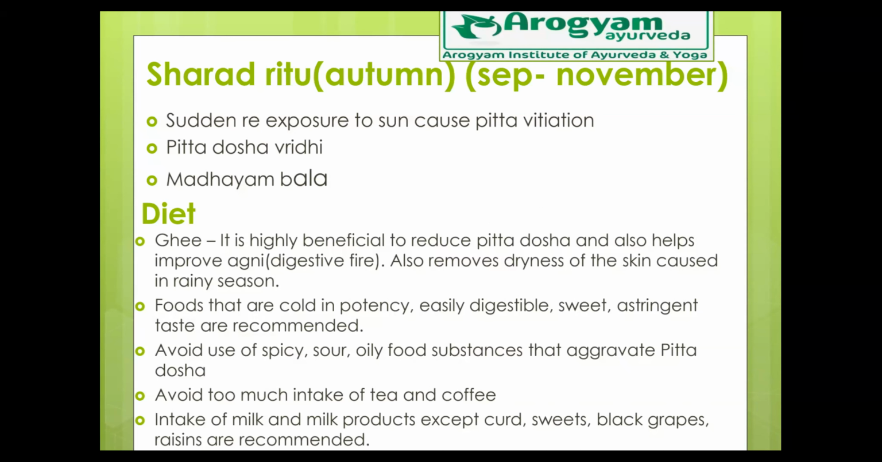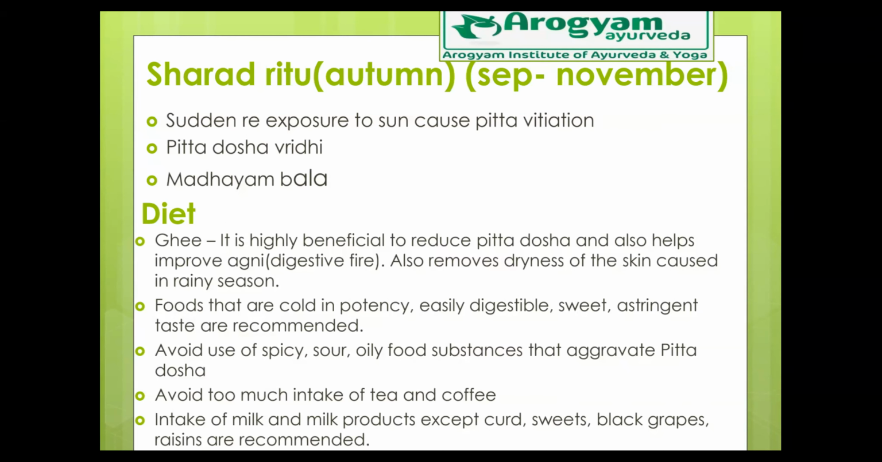So in Sharad Ritu what happens? Sudden re-exposure to the sun causes vitiation of Pitta. So this is the turn of Pitta to become angry. Okay. So Pitta dosha is vitiated or increased. So Pitta dosha vriddhi will happen. So how is our strength? Compared to Varsha Ritu, we have a moderate level of strength in this Sharad Ritu. So what all do we have to do to reduce or prevent Pitta related problems?